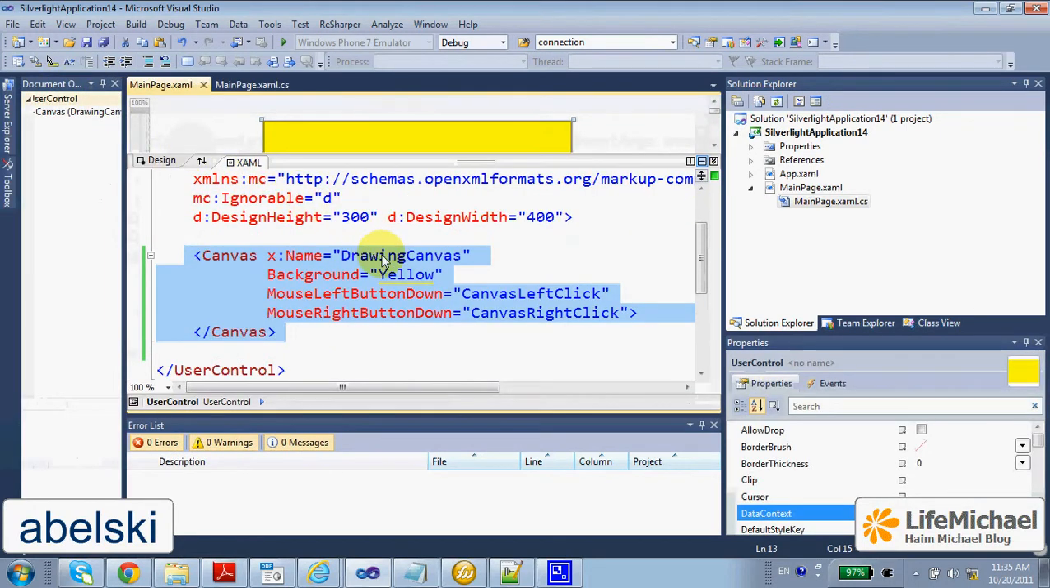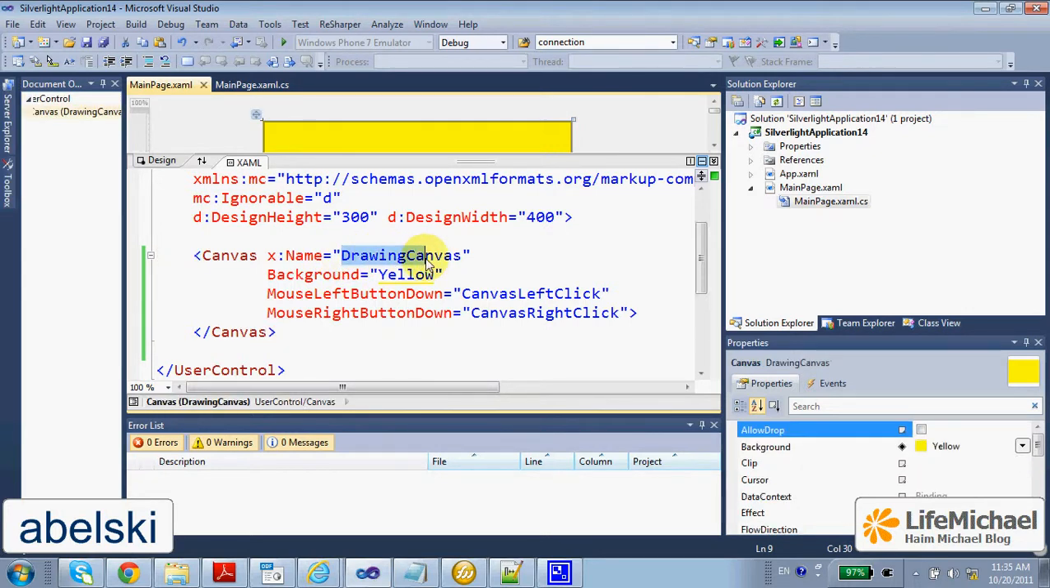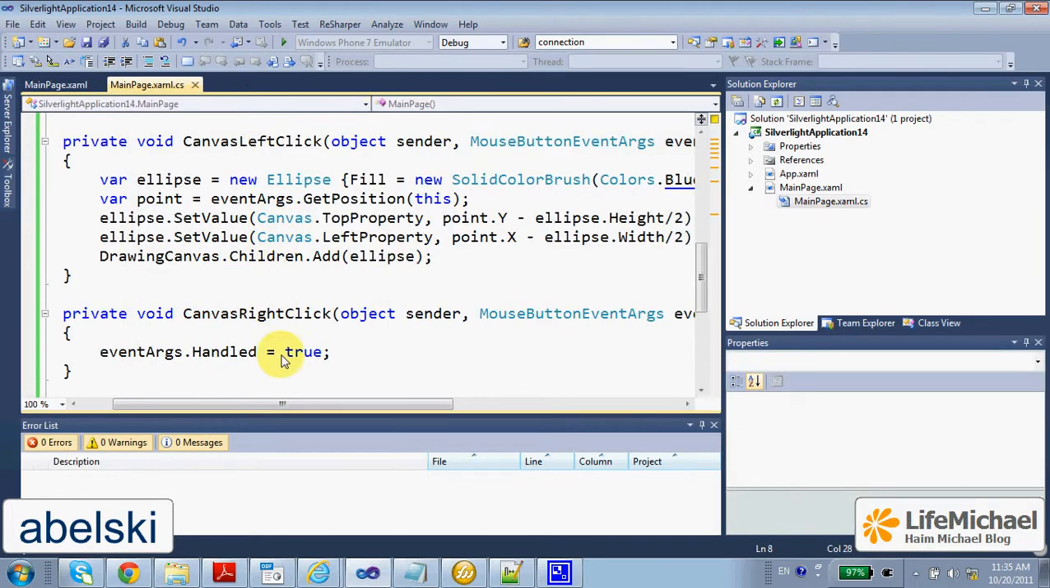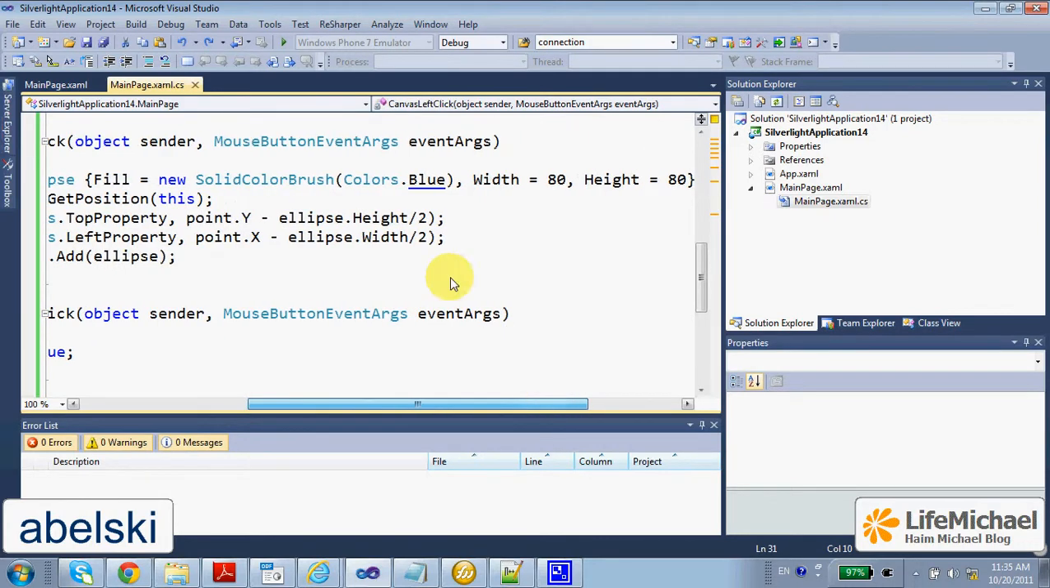If you take a look at the XAML file, you can see that the name of the canvas is drawing canvas, meaning that in the code behind we can refer to the property drawing canvas and get access to the canvas object we have, so we can easily access its children property and then call the add method on it in order to add a new child, which is a simple ellipse, color blue, width and height is 80.